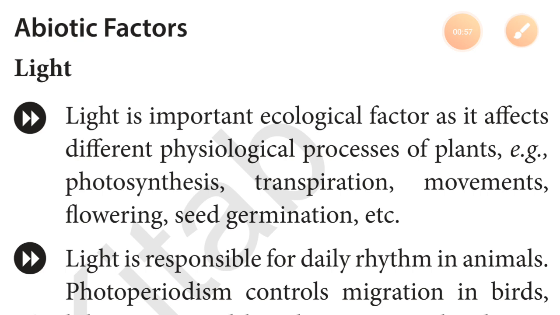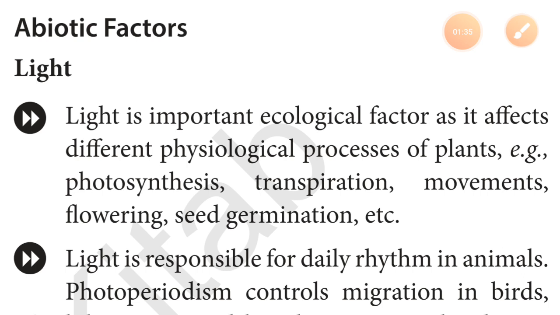new topic. As you know, the ecosystem is the sum total of the biotic and abiotic components of a particular area in physiological conditions where they can interact with each other. So different components help to maintain this ecosystem, that is biotic and abiotic components. Abiotic components are the non-living components, and biotic components are the living components.